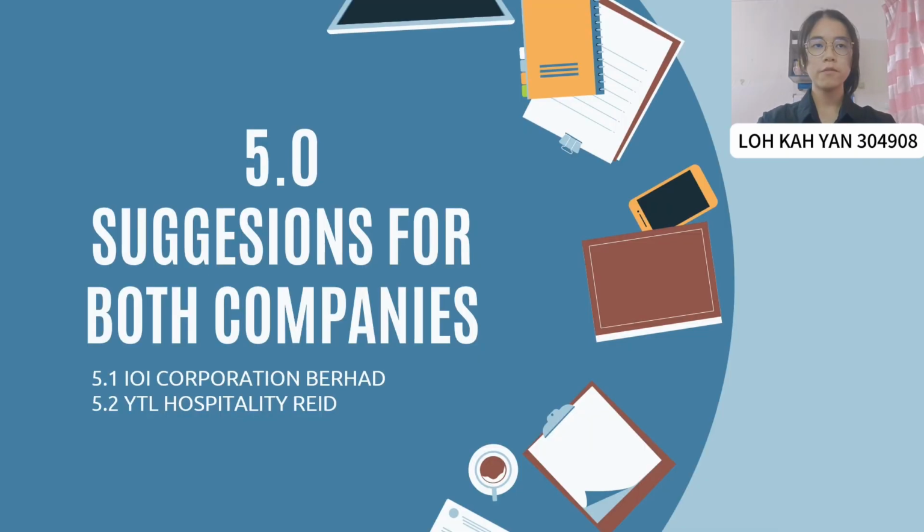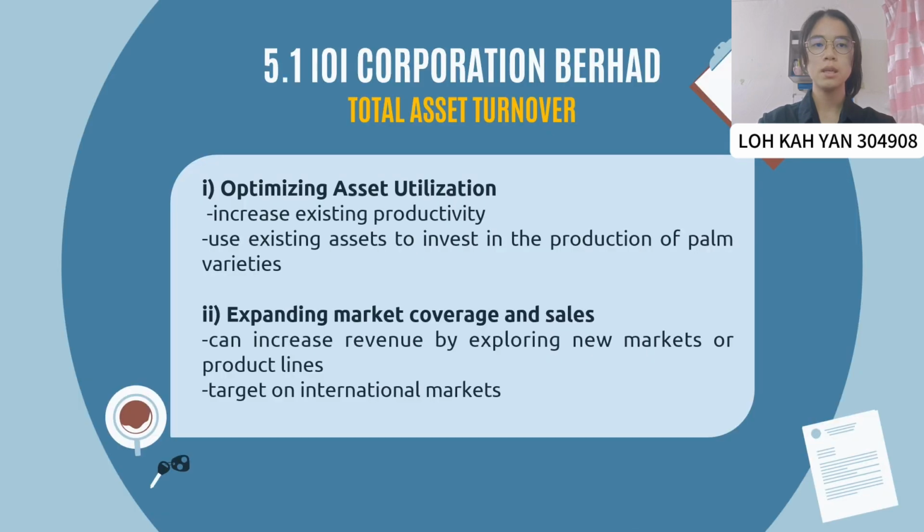Now is the suggestion for IOI Corporation Berhad. The total asset turnover has two suggestions. First is optimizing asset utilization and expanding market coverage. IOI Corporation Berhad can increase existing productivity and invest in the production of plant varieties to optimize asset utilization. This can also increase revenue by exploring new markets and targeting the international market with the growing demand for plant-based oil products.